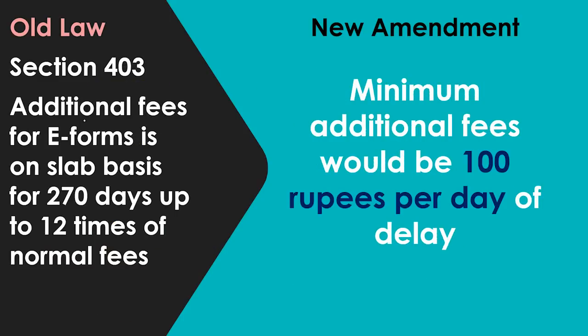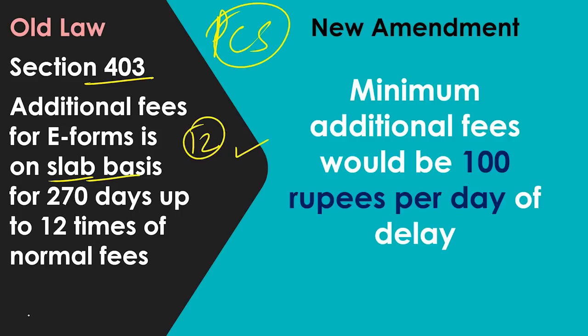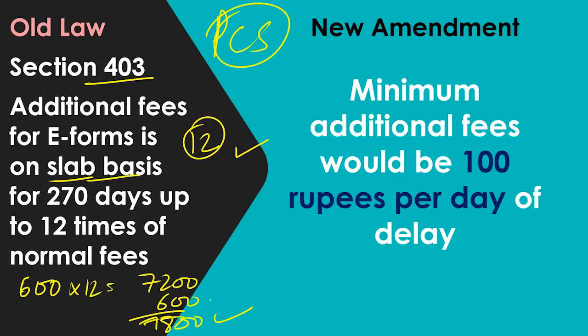Next we come to the very interesting section 403. This will help a lot of practicing company secretaries because of the additional filing fees. I told you in one of the beginning slides, there is a slab basis up to 12 times. So if the highest fees was 600 into 12, that time it used to be 7,200 plus the normal fees. 7,800 was the maximum fees I used to pay for delay payment.